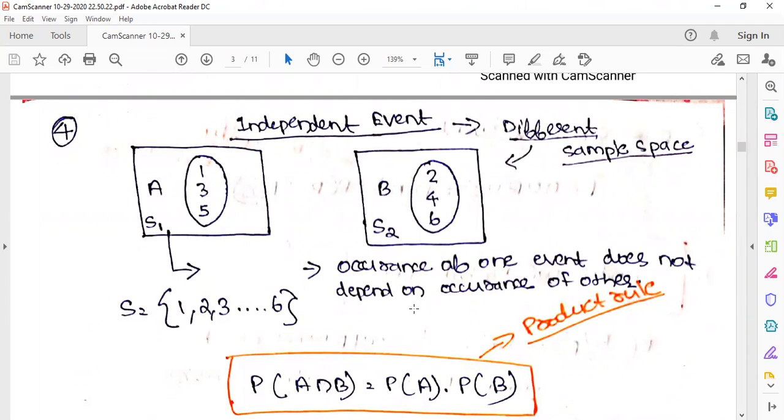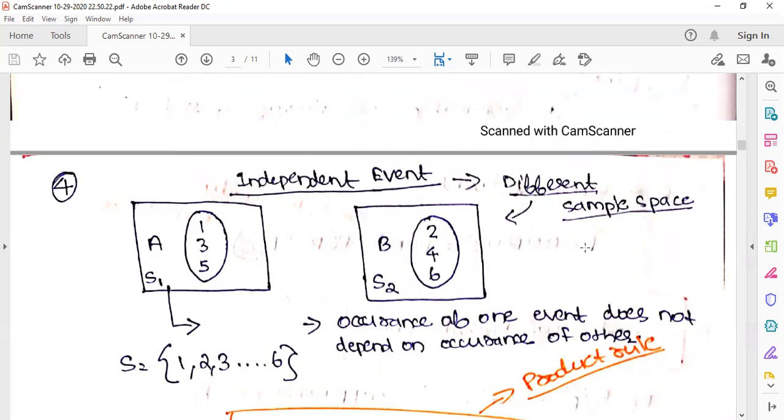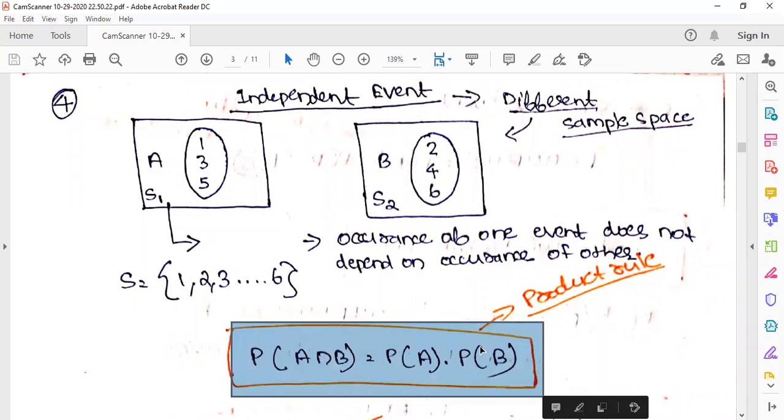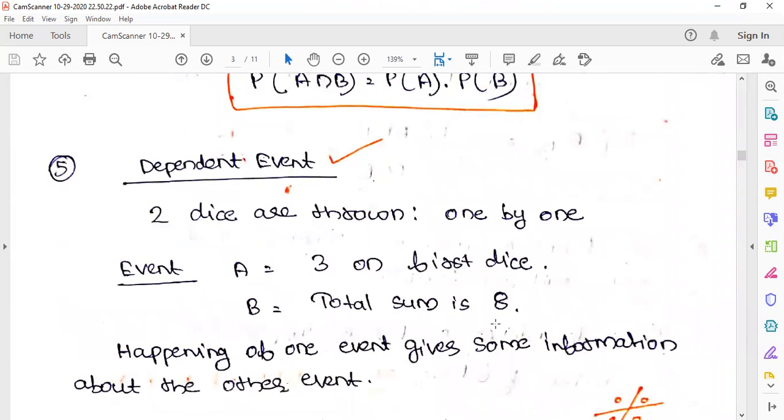Now mutually independent is just the opposite. That is, the occurrence of one event does not affect the occurrence of the other. It does not depend. So the intersection will be the probability of A times the probability of B. In exclusive, the intersection was 0. Independent means the intersection is the probability of occurrence of the first times the probability of occurrence of the second. That is, probability of A intersection B is probability of A times probability of B.